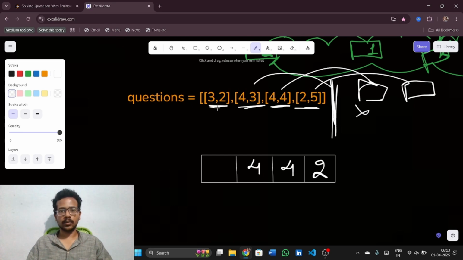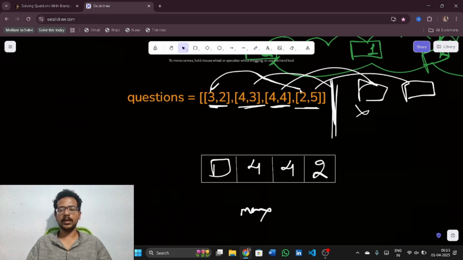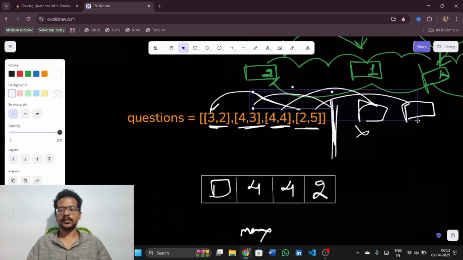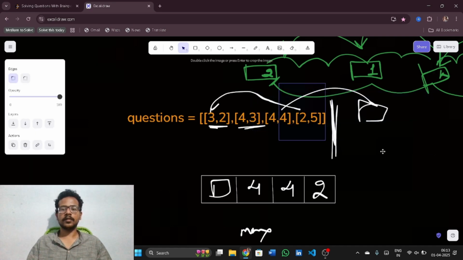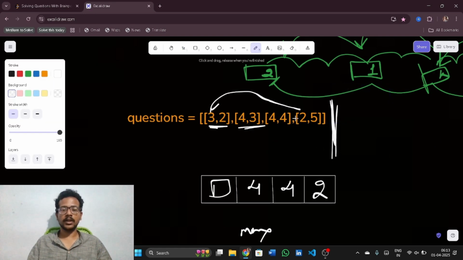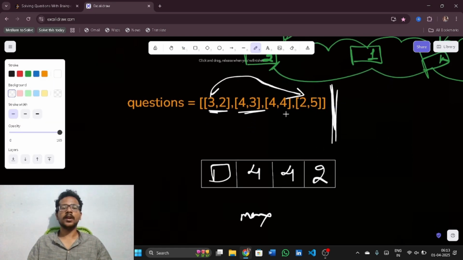I have 3 comma 2. Now at this point is the main intuition. As I am saying, maximum I can take these points, or after skipping 2 questions, it would be at this point. Let me erase this all. So after 2 indices, after skipping 2 questions, it would be at this point. Now what is the maximum between 3 and adding? After this it would be here, not here. I am not checking here.